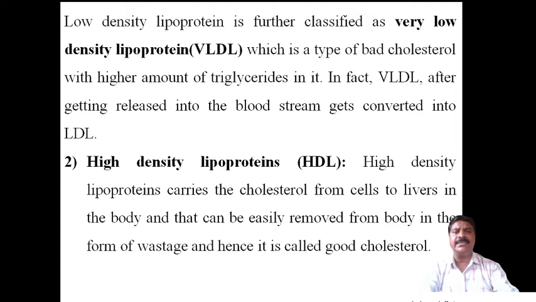Triglycerides are present in higher amounts, and that is a very bad one. In fact, very low density lipoprotein, after being released into the bloodstream, gets converted into LDL.